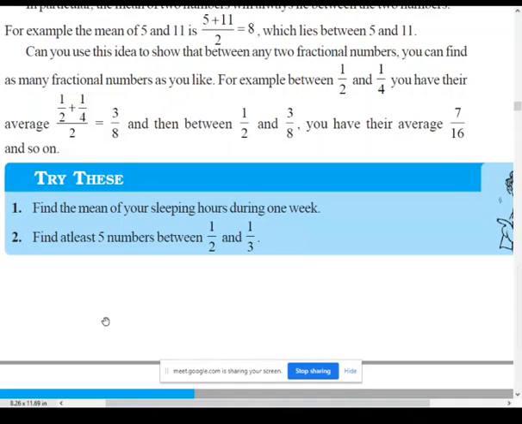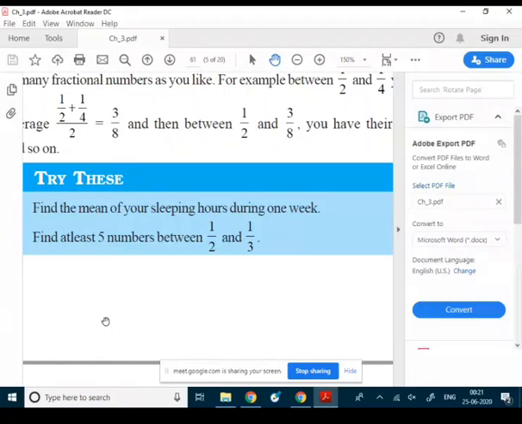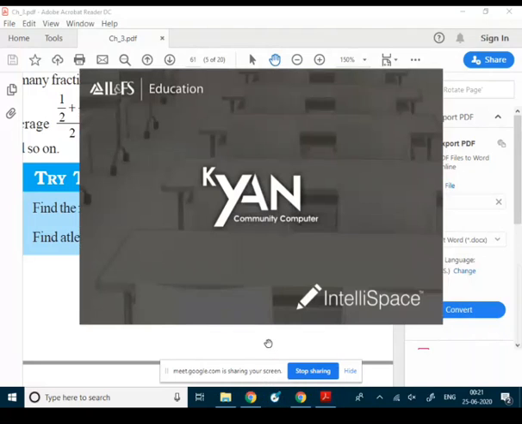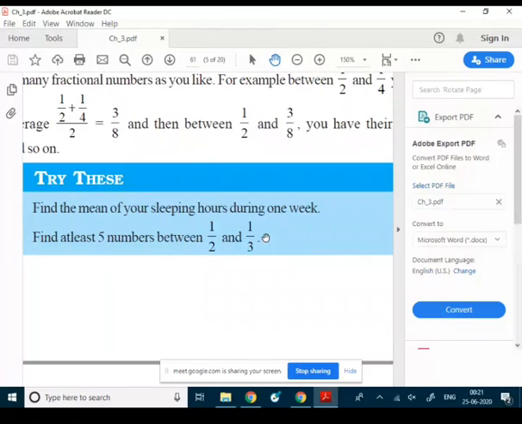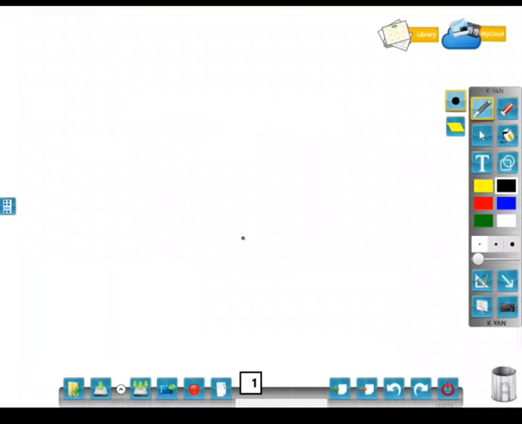It is not by dividing, not by multiplying. So let me show that. Not in the form of decimal numbers, you have to find them in the form of fractions. Okay, let me show. The numbers are 1 by 2 and 1 by 3. Now what are they asking? They are asking you to find 5 numbers between 1 by 2 and 1 by 3.